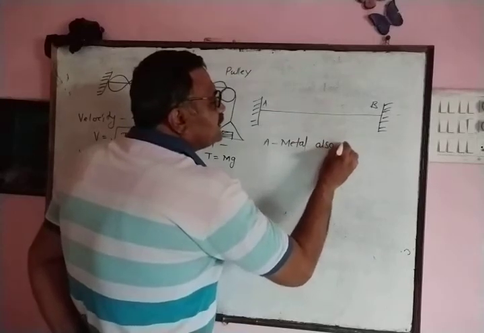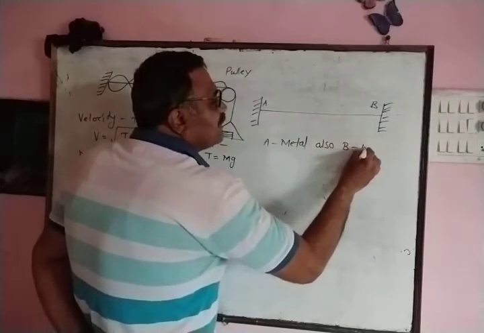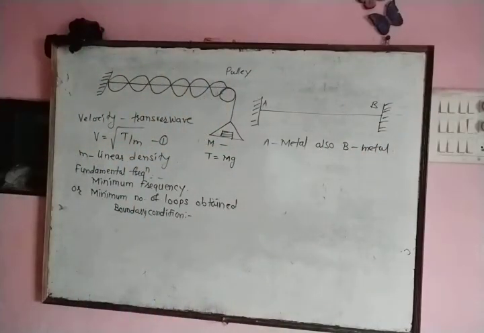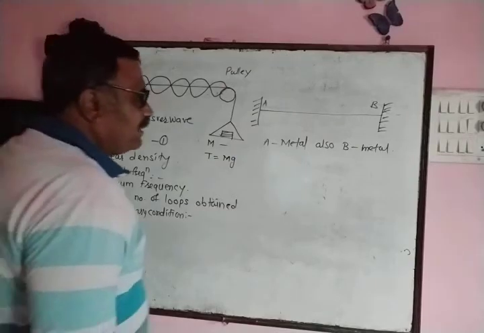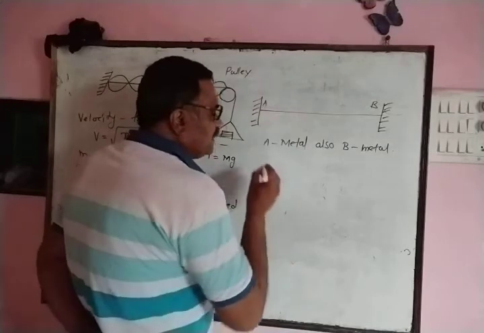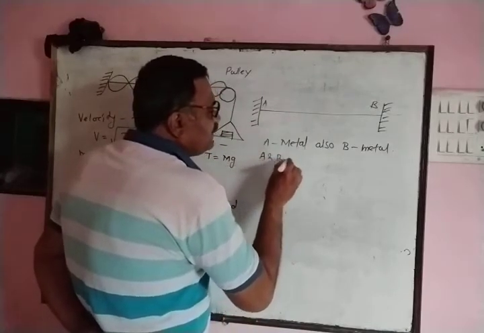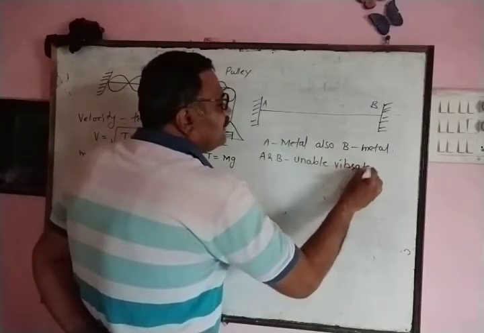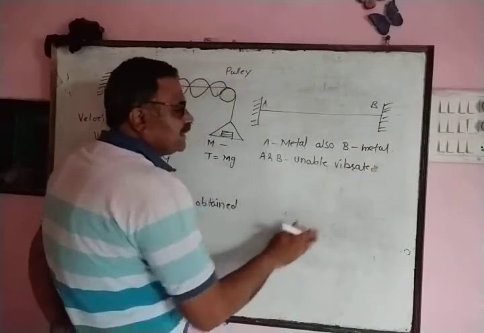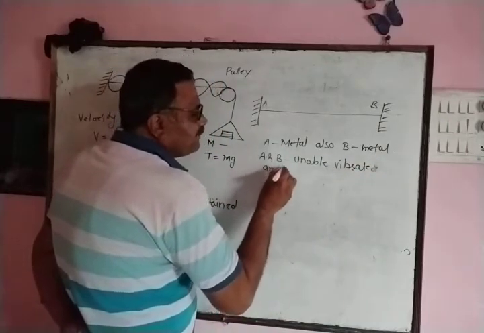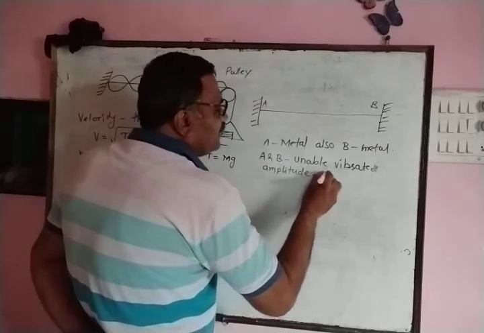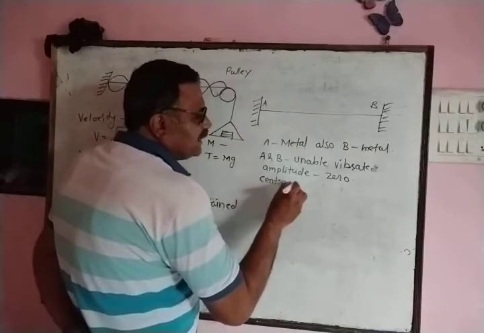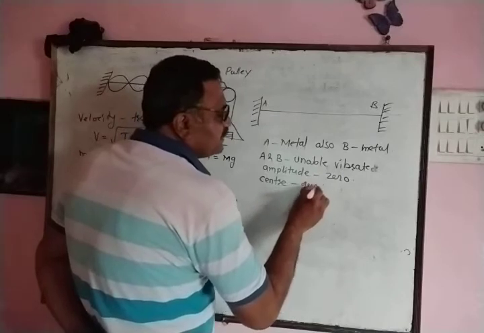Also, second endpoint is also in contact with metal surface. Therefore, when stationary wave is generated, point A as well as point B are unable to vibrate freely about their mean position. That is, amplitude of vibration at point A and B is equal to 0. And center of string can vibrate with the greatest amplitude.